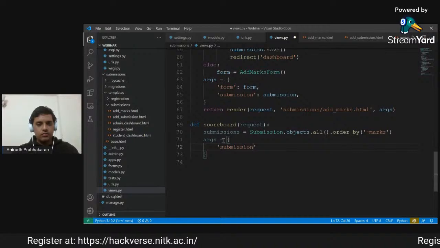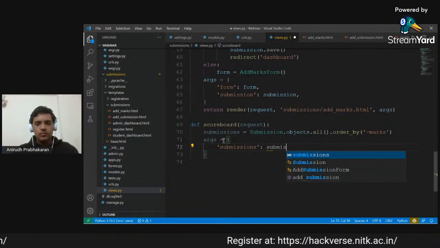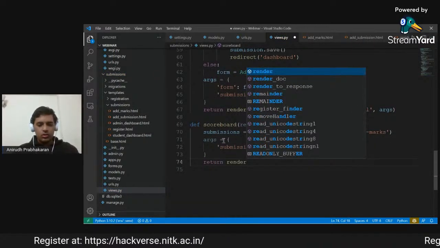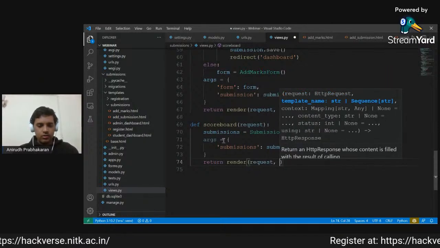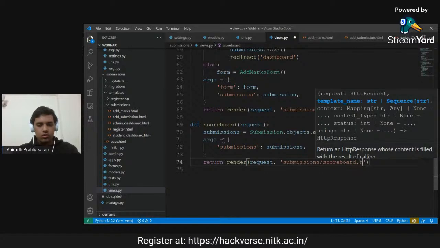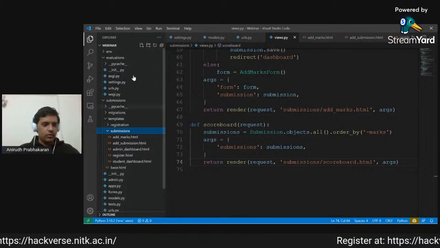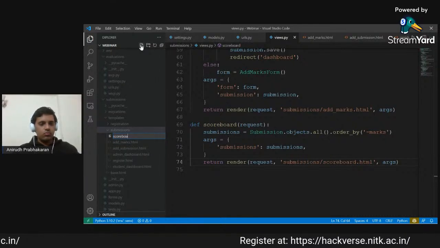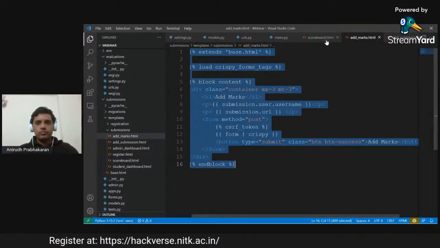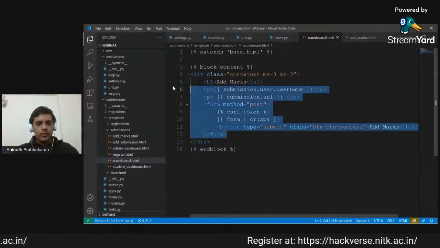We have submissions as our submission, and we return render the request, and we do submission/scoreboard.html, and we pass the arguments. And in submission we will add scoreboard.html. We won't need to load any form, so we can remove this.